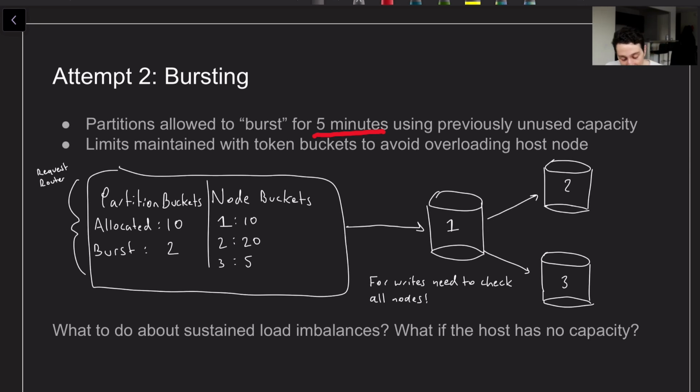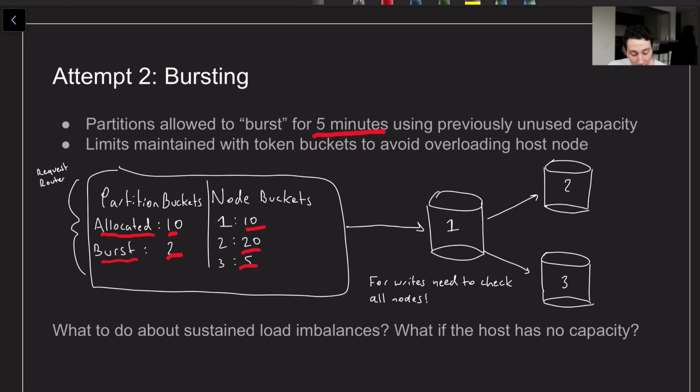So you've got this idea of allocated capacity and burst capacity, and those are maintained by a bunch of different token buckets which live on the request routers. Now similarly, it's all good and dandy that partitions themselves can burst and have a certain amount of capacity, but you also need to keep track of capacities for the actual nodes that they live on, right? Because if a partition can burst and every single partition on a node bursts at the same time, we're going to be over capacity on that storage node. So you also need separate token buckets for the nodes themselves.